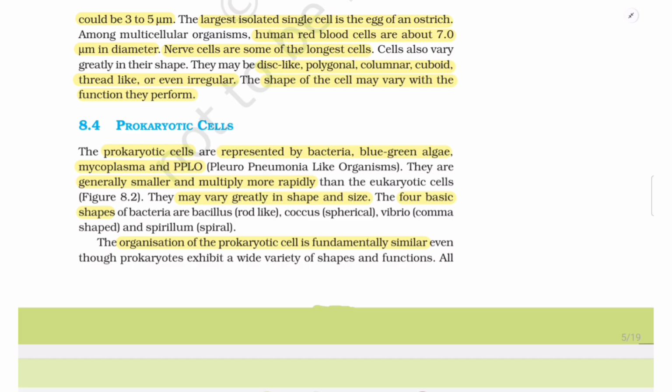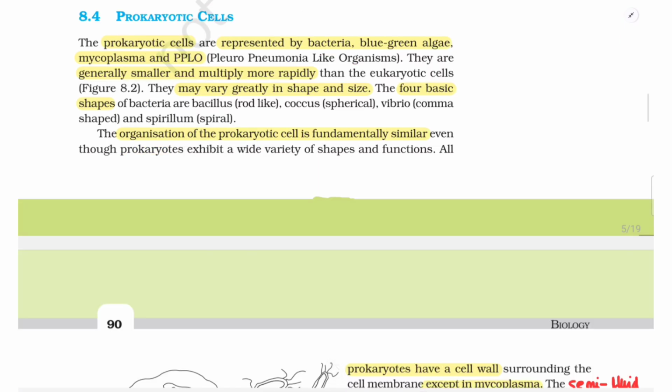Cells also vary greatly in their shape. They may be disc-like, polygonal, columnar, cuboid, thread-like, or even irregular. The shape of the cell may vary with the function they perform. 8.4 Prokaryotic cells.